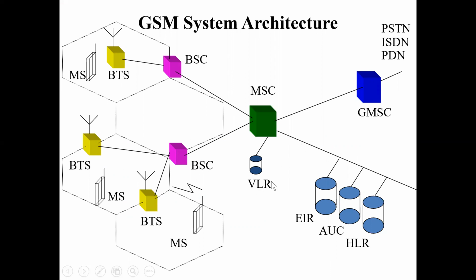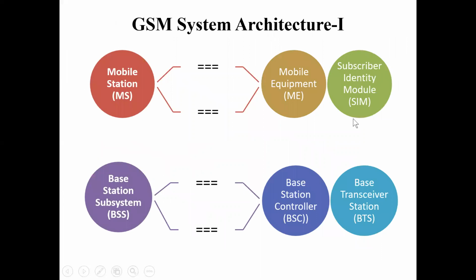where each particular mobile coming into that cell is getting registered into the VLR, visitor location register. Also there is a database of home location register, equipment identity register and authentication. All these together were connected to the GMSC to connect with other systems like PSTN, Public Switched Telephone Network, ISDN or PDN. We have seen that the mobile system consists of mobile equipment plus SIM, subscriber identity module.